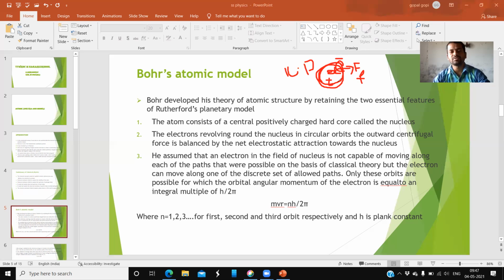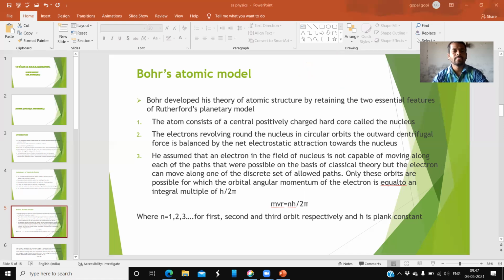So the force between the two charges is the electrostatic force. And a force which acts away from the center is the centrifugal force. This centrifugal force is balanced by the electrostatic attraction, and only then does the electron continuously revolve in the same path. It repeats its path continuously. Okay, so that is it.